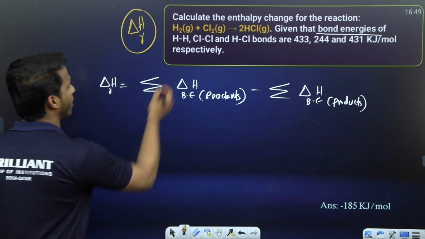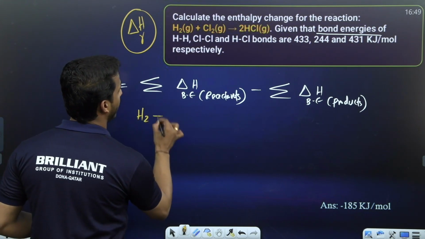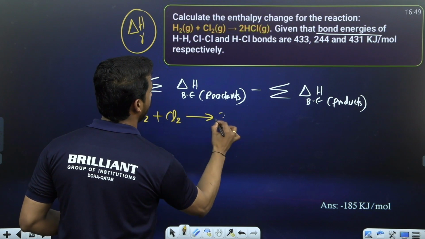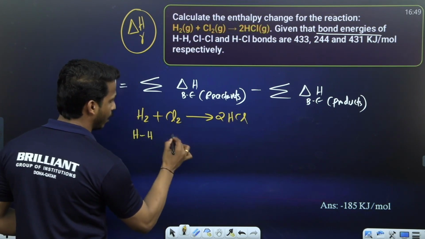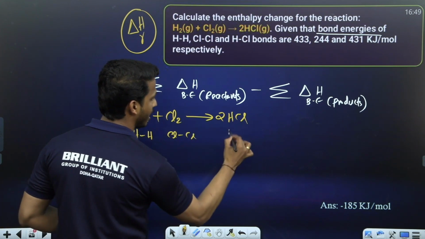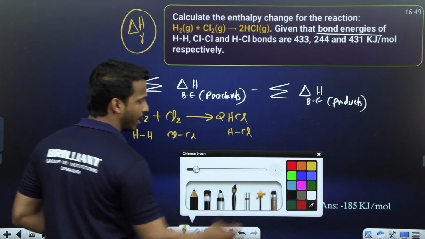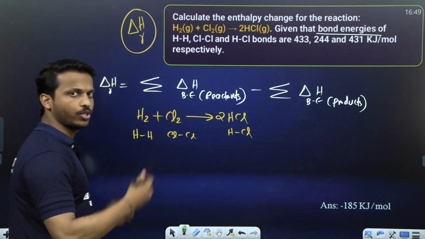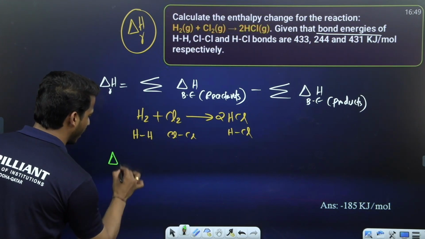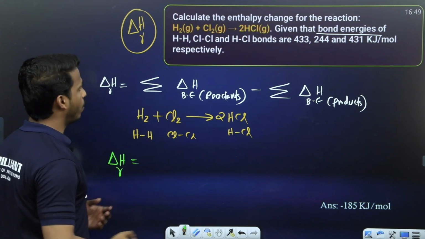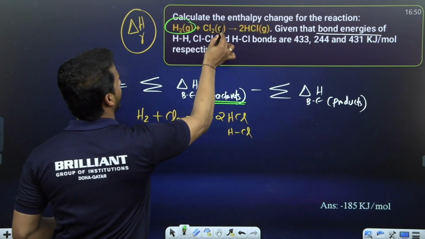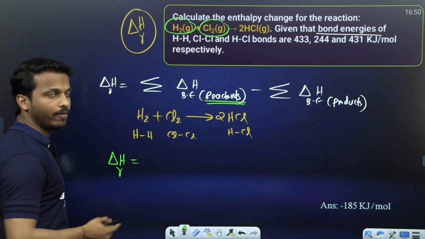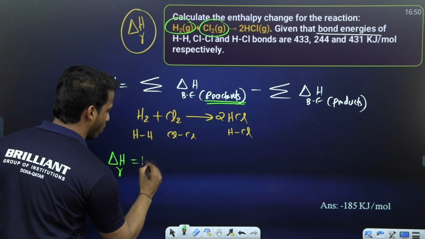Let's apply directly. What is the equation? H2 plus Cl2 gives 2HCl. H2 means H-H, Cl2 means Cl-Cl, HCl means H-Cl. All their energies are given. Directly substitute. So delta HR is equal to, what are the reactants first? Hydrogen and chlorine. Don't forget to multiply with the coefficient. 1 hydrogen, so 1 into